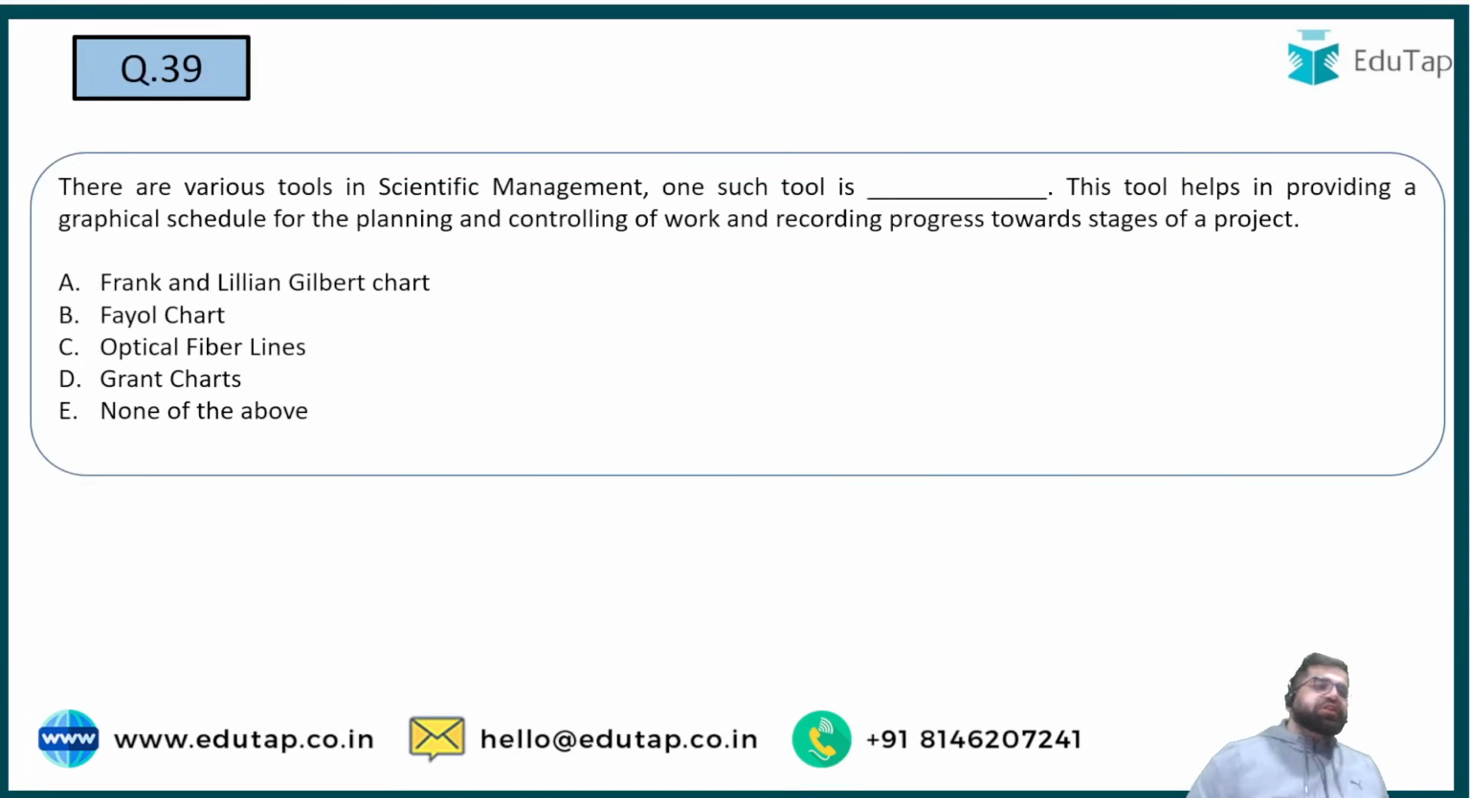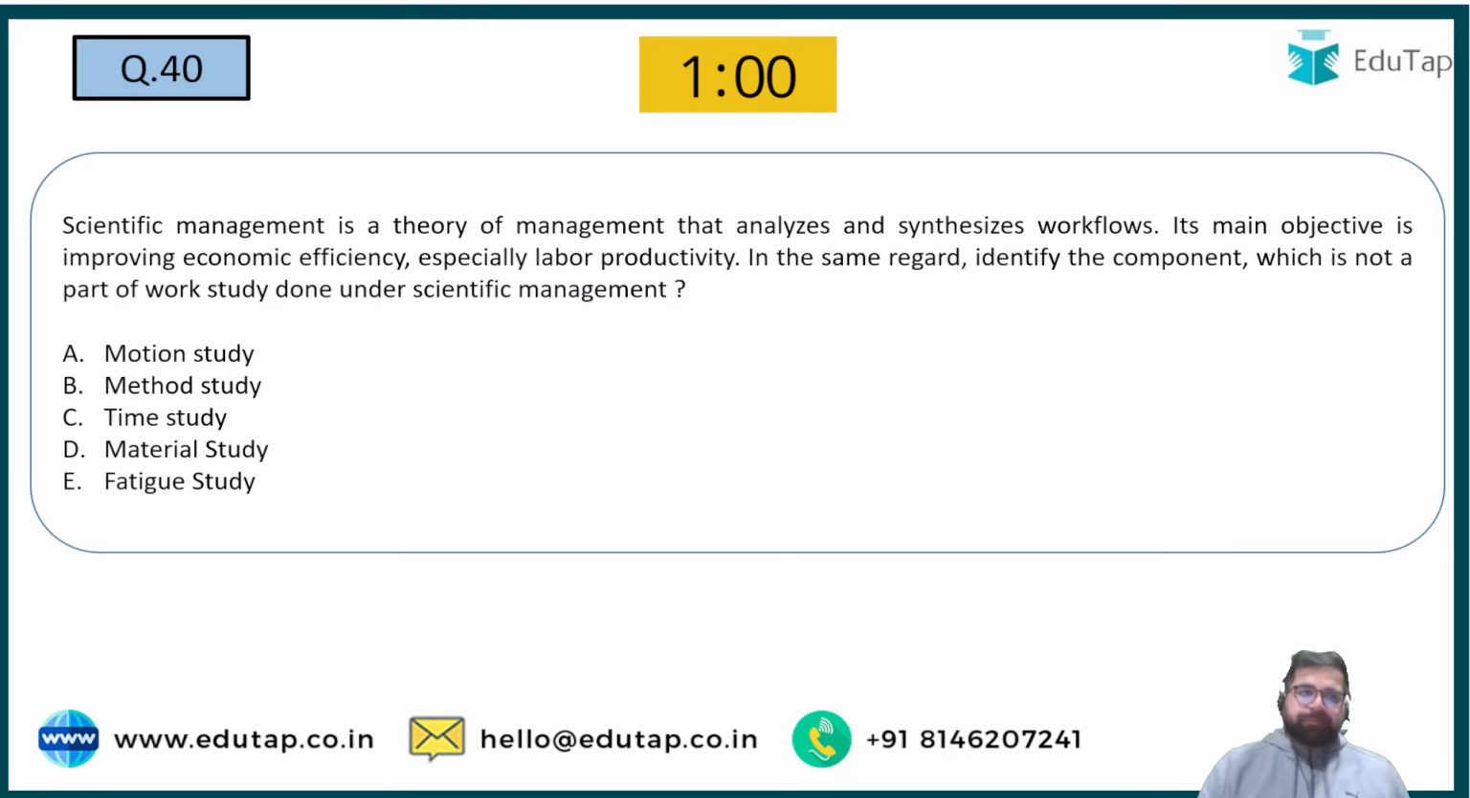Right? Question number 39. There are various tools in scientific management. One such tool is Dash. This tool helps in providing the graphical schedules for planning and controlling of work. So this particular schedule is known as what? Gantt charts, given by Henry Gantt if I'm not wrong. Right, so my correct answer will be option number D.